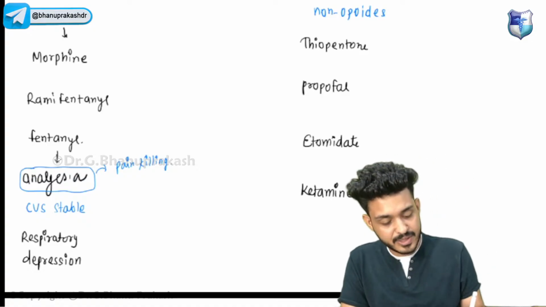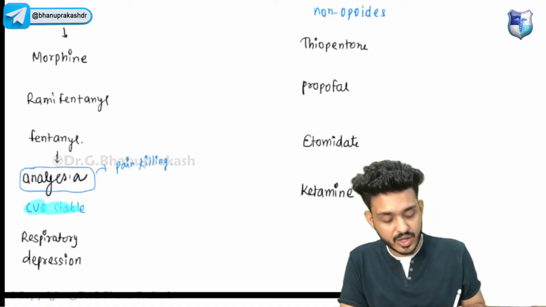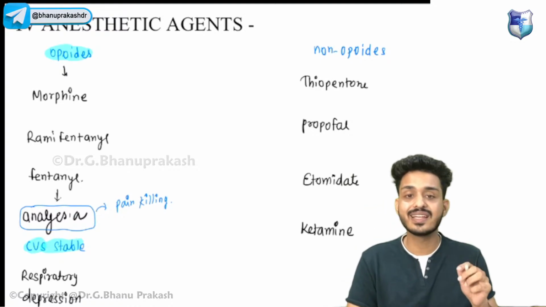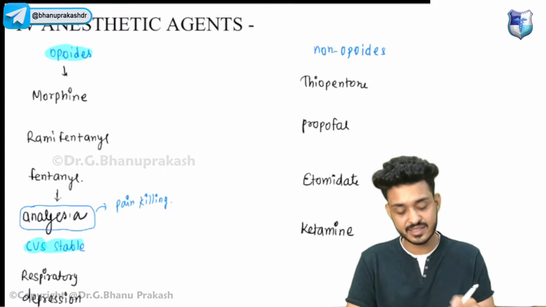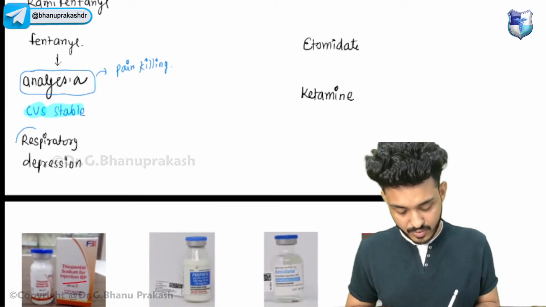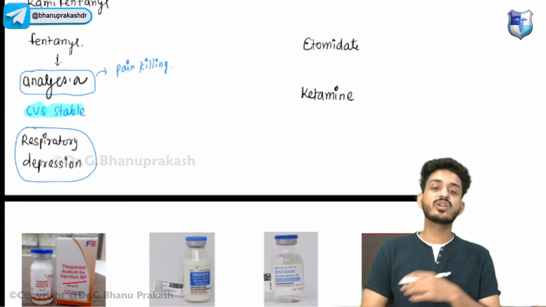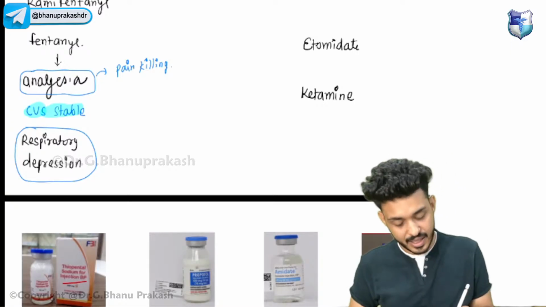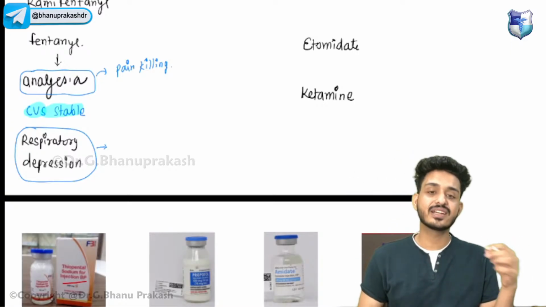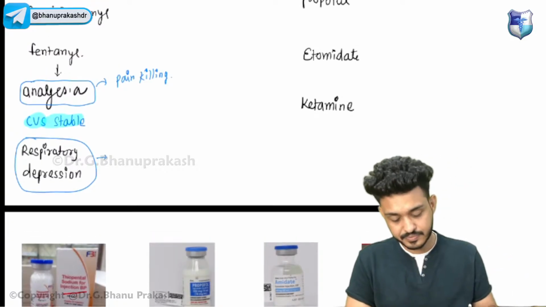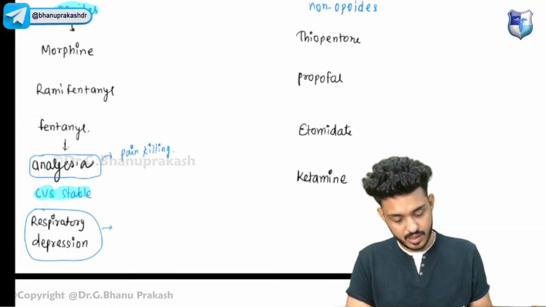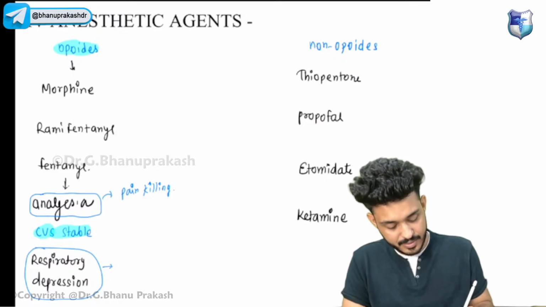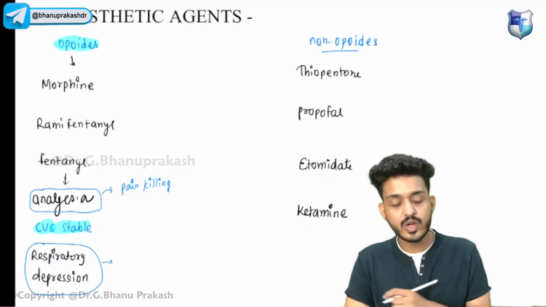They will be having a special property, that means they are cardiovascular stable. Opioids are cardiovascular stable, but remember guys, they are unstable for the respiratory system. They will be causing what? They will be causing respiratory depression. So we cannot use these drugs where the respiratory system is a concern. That is the first point. They can cause respiratory distress.